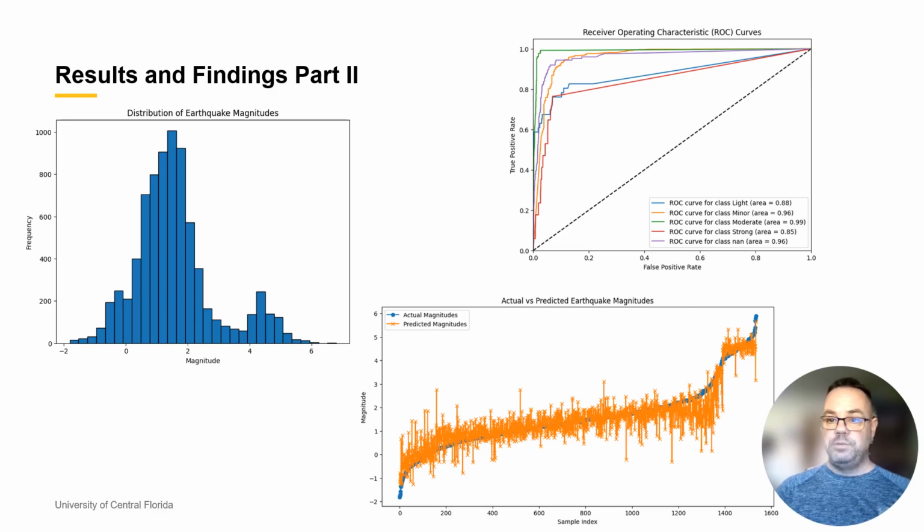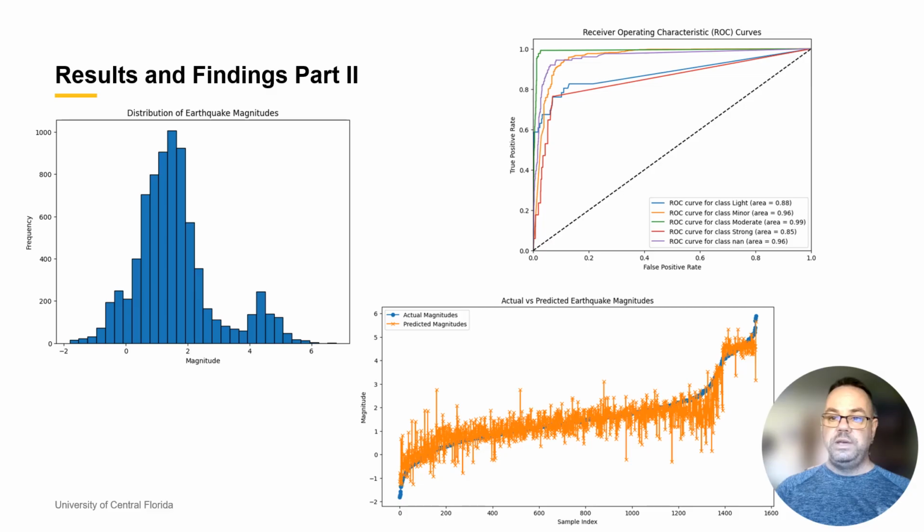For the classification model, the ROC curve demonstrates the model's ability to distinguish between the different earthquake magnitude categories. The areas under the curve, or AUC, values for classes like minor, moderate, and light are very high, ranging from 0.88 to 0.99. Even the strong and less frequent magnitude classes have strong AUC scores of around 0.85. This highlights the model's excellent classification performance and the ability to effectively separate the magnitude categories.